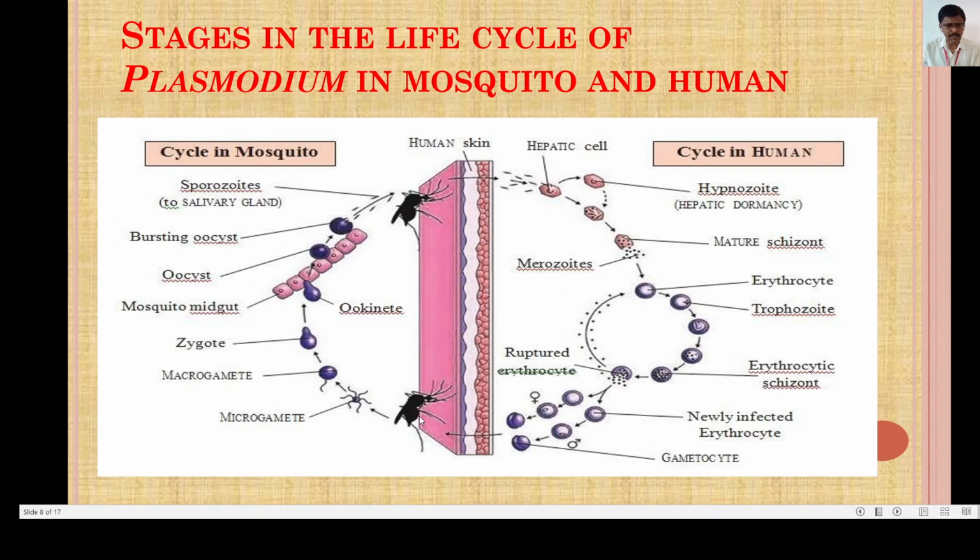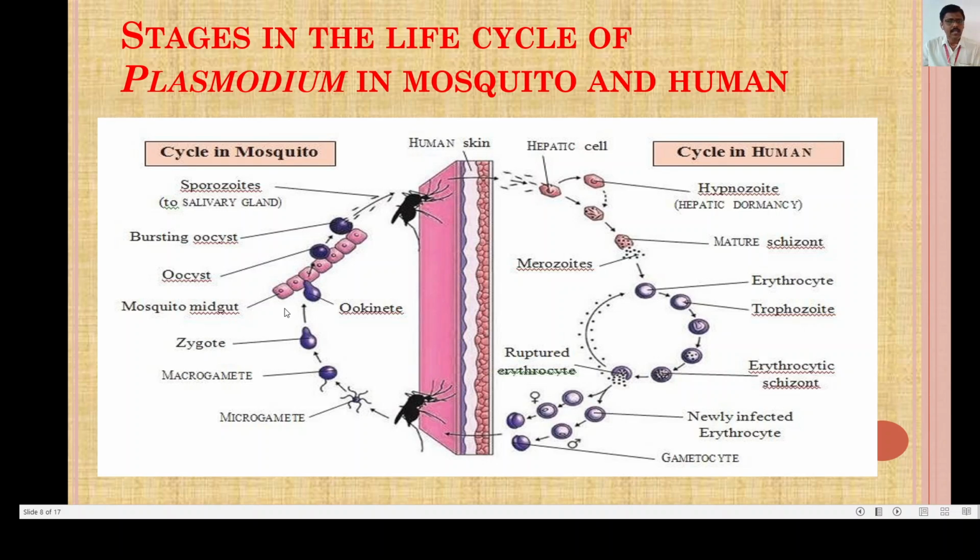After the entry of the Plasmodium inside the body of the mosquito, that stage is called the microgamete, and again it develops and forms the macrogamete, and it develops a zygote here.